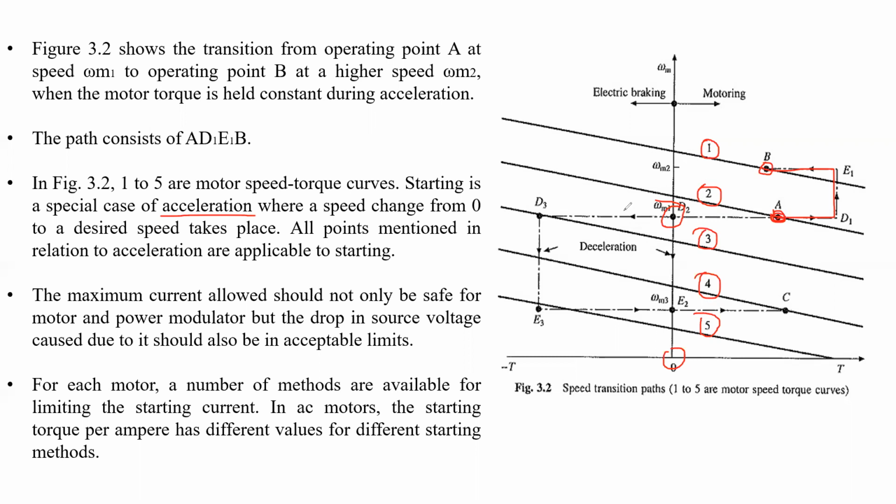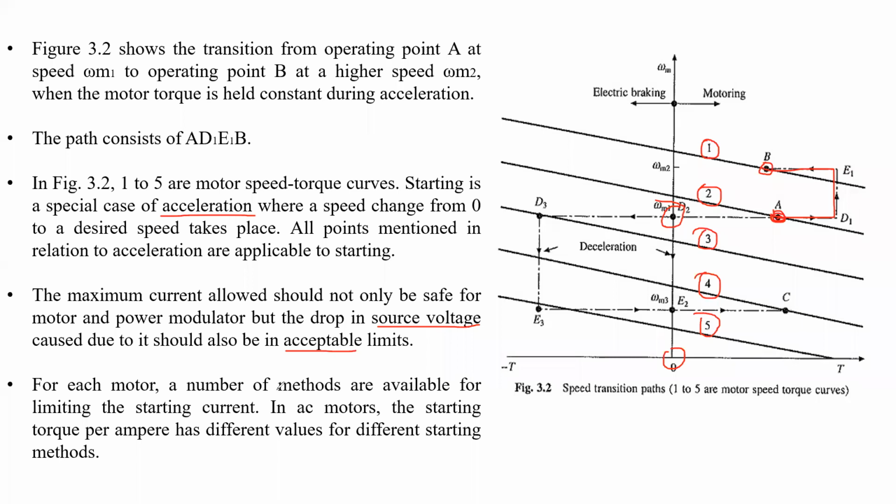The maximum current allowed should not only be safe for the motor and power, but the drop in source voltage caused due to it should also be within acceptable limits. So what is the meaning of this sentence? What is the meaning of this point?